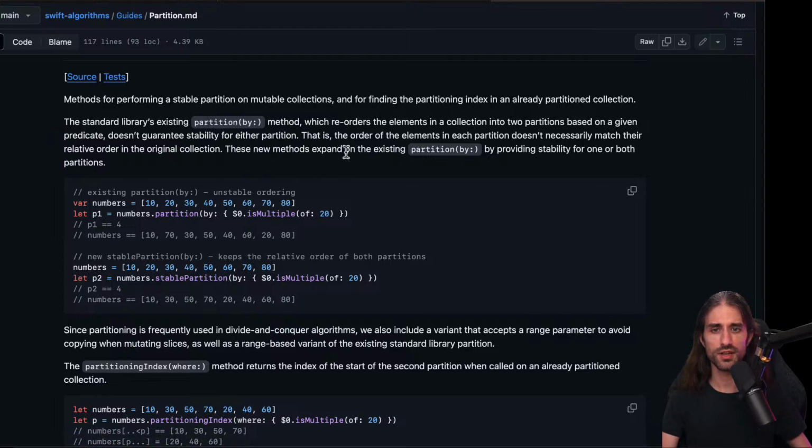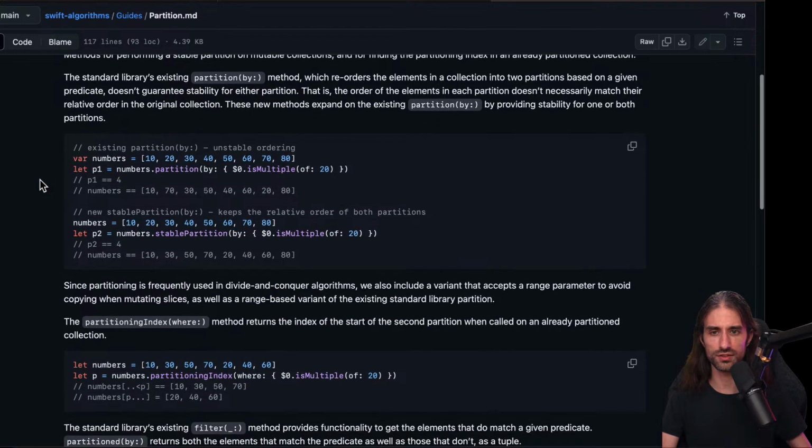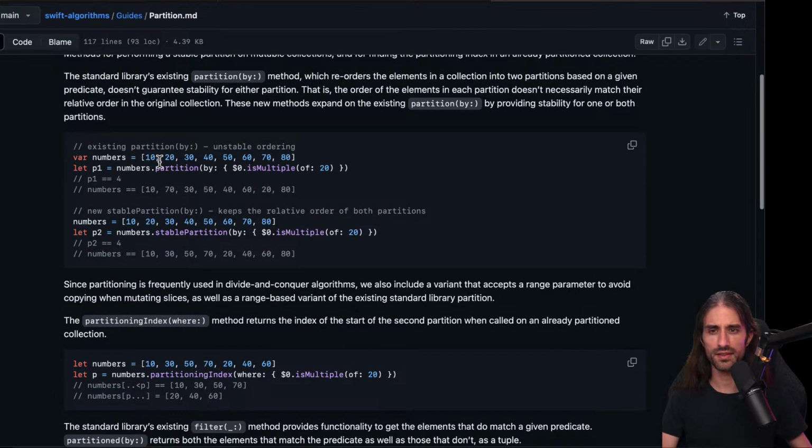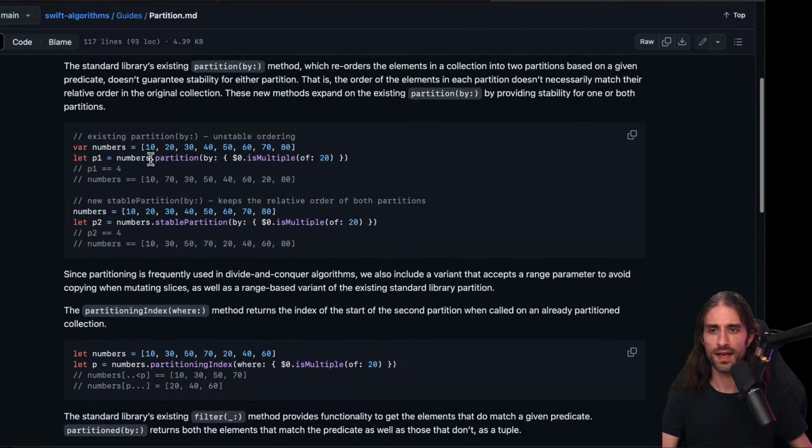So I guess, if I'm correct, and this can be used to implement merge sort, if you don't have a way to do stable partitions, then your implementation of merge sort won't be stable either, and sometimes you need a stable sort for specific algorithms. So these new methods expand on the existing partition by providing stability for one or both partitions. So you have an array, 10, 20, 30, 40, 50, 60, 70, 80. And then you do partition by, if it's a multiple of 20, and so at the end you will have p1 equal 4, and numbers is 10, 70, 30, 50, 40, 60, 20, 80. I don't get how the partition is made.